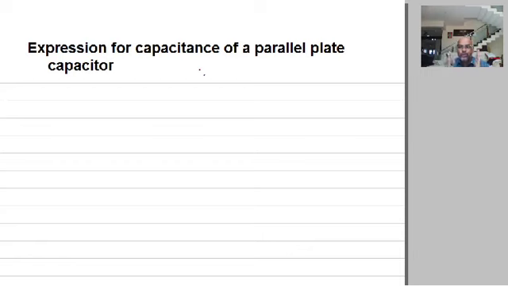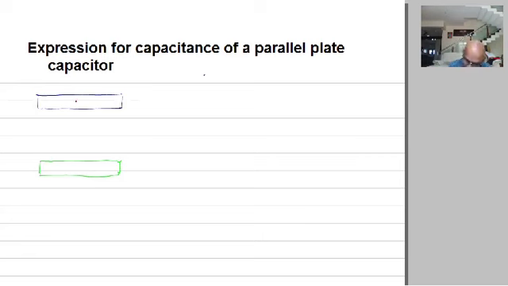Capacitor contains 2 identical metal plates, separated by a small gap. Now see this one, we have got one metal plate here. Okay, so we will have another metal plate, identical metal plate. These two plates are separated by a small gap.